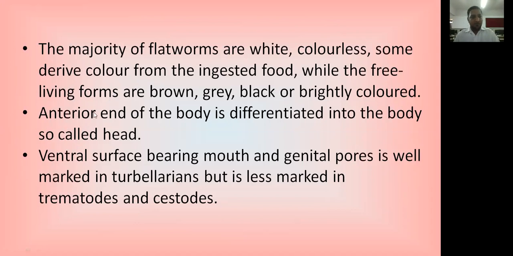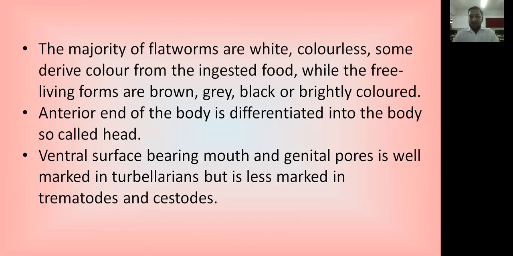The anterior end of the body is differentiated into a so-called head. A specific head structure is not found, but the anterior part of the body is differentiated from the rest of the body, so we can say this is the structure of the head.